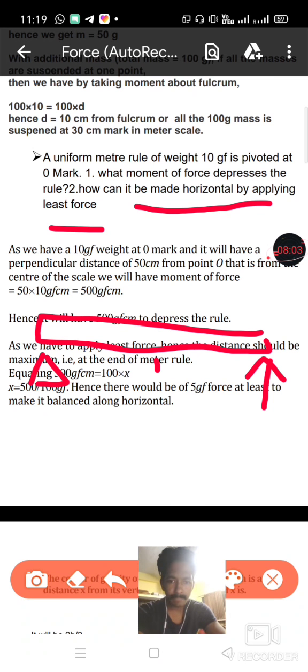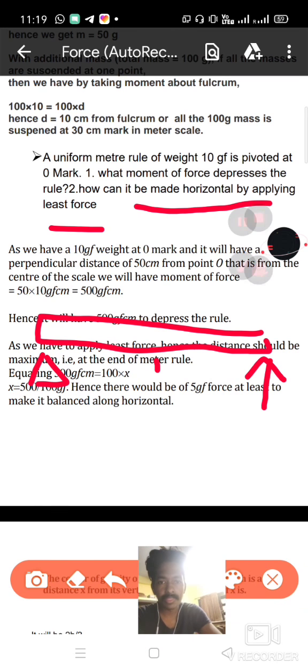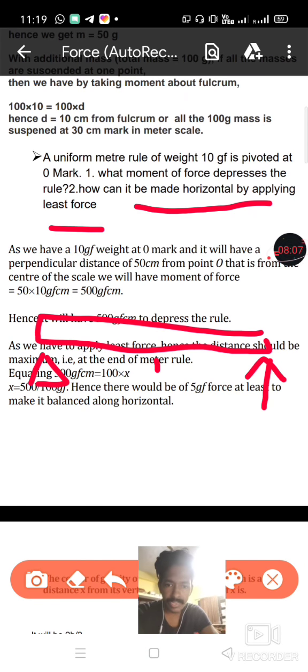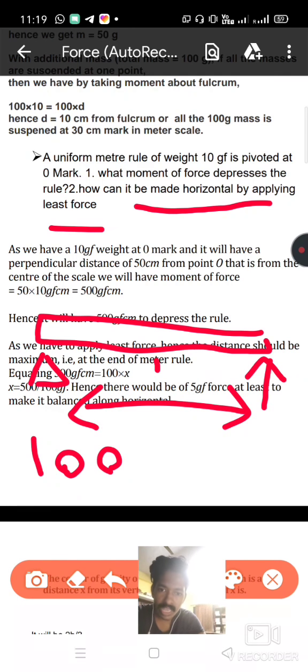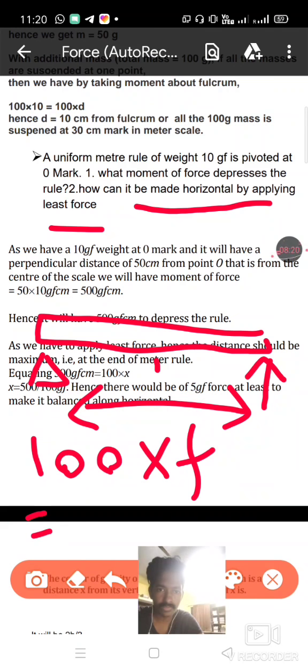Now we can try to find the magnitude of that force. Now we can apply the principle of moments. The perpendicular distance from the force to the pivoted point is 100 centimeter, and we are applying a force F, and it will be equal to the clockwise moment we have found already, that is, 500 gram force centimeter.